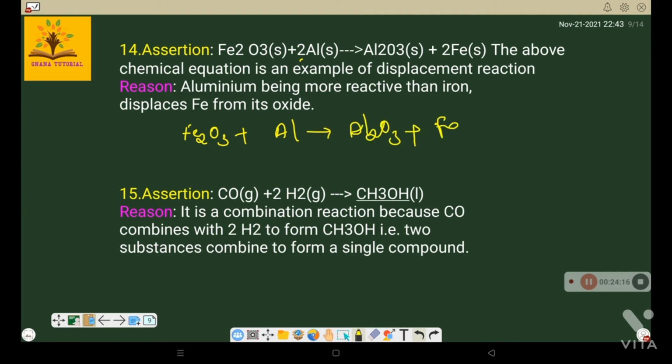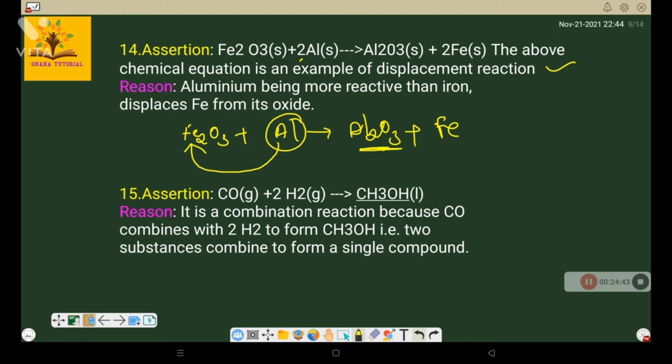So in this equation, aluminium displaces iron from its position and forms an aluminium compound. Why? If the reaction is possible, aluminium should be more reactive than iron. So what they give, the above chemical equation is an example of displacement. That is correct, because one element is displaced from its original position and a new element is added.